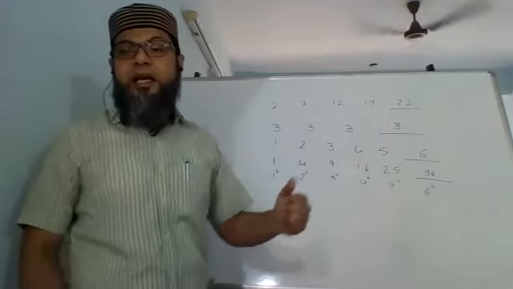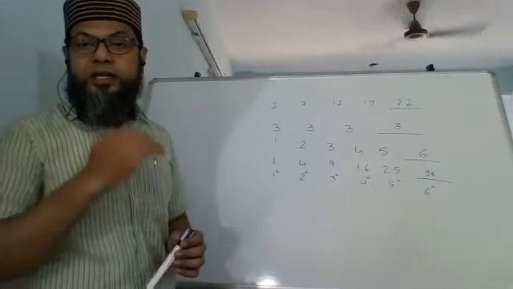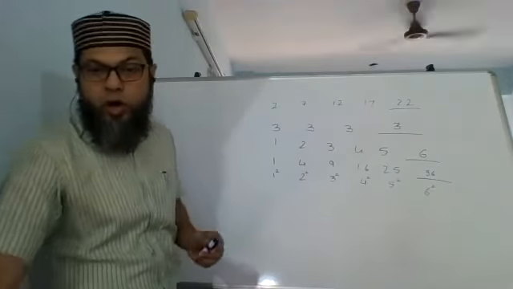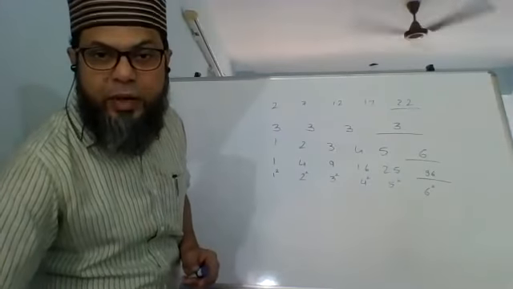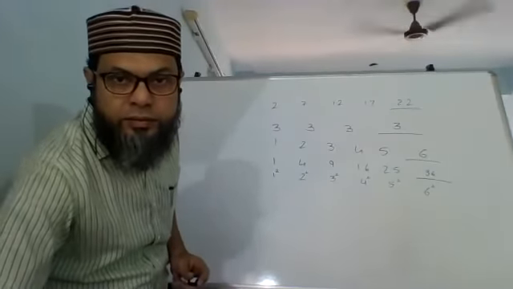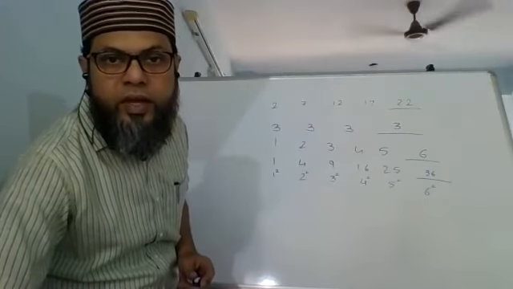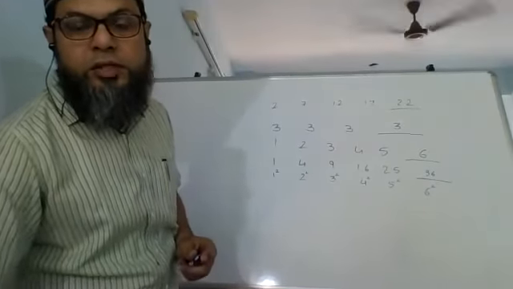So the increase is not constant, it keeps on changing. But that is also a sequence.